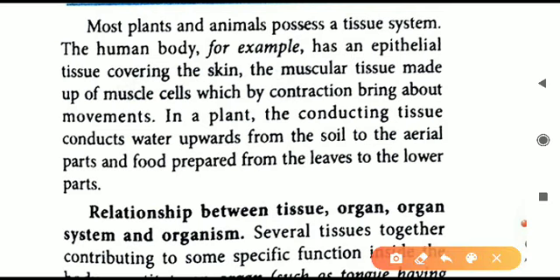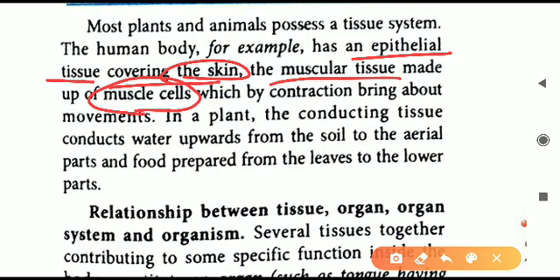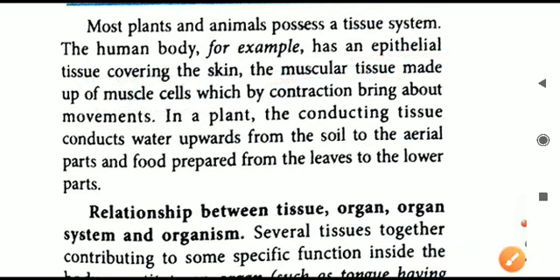For example, the skin covers all over our body, and it forms the epithelial tissue. All over our body muscle cells are there, and these muscle cells form what is called muscular tissue. These muscles contract and expand, and only because of these muscle cells contracting and expanding can our body move from one place to another. So all these muscle cells perform the function of contraction and, as a result, movement of the body. This is an example of how different cells group up together to form what is called a tissue.